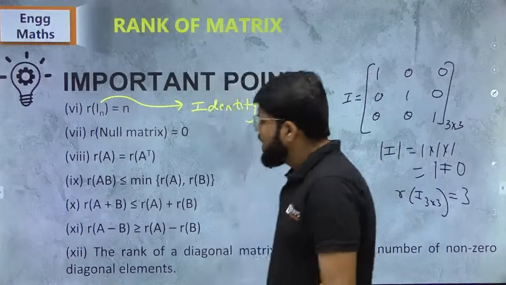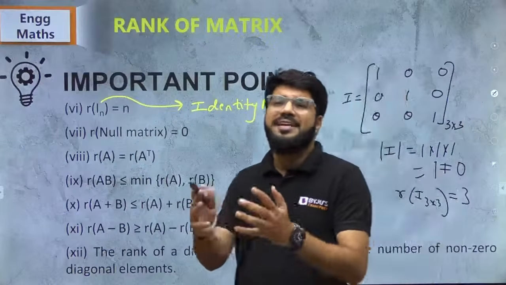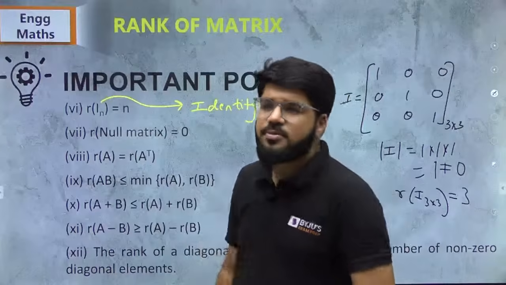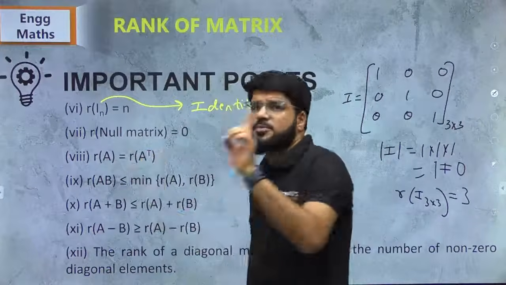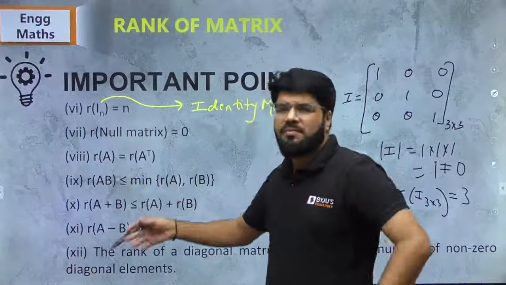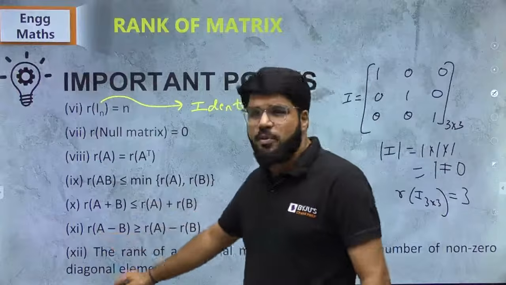Rank of A and A transpose will be same, because basically you are doing minor calculation, that is determinant calculation, and that does not change with the transpose operation. So matrix A and A transpose will have the same rank. Then there are some identities which we will take some questions on and take reference if required, but right now just keep noting the points.